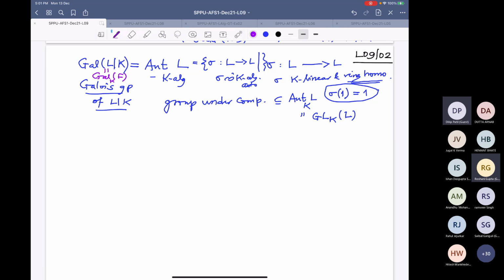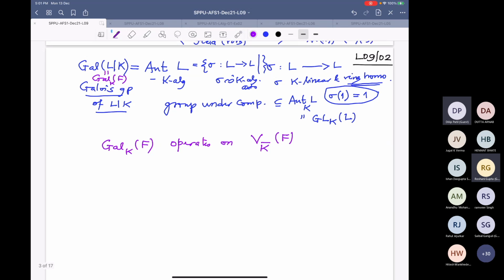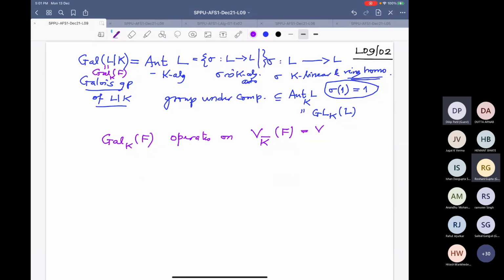So this is the Galois group, its automorphisms. And what does this group do? It is obvious that this group G, Gal(K, F), operates on the zero set. Whether I write K bar or L, it is the same because all the zeros are in L. So this is also the same thing as V_L(F). And this is a finite set of cardinality less than or equal to the degree of F, which is n.